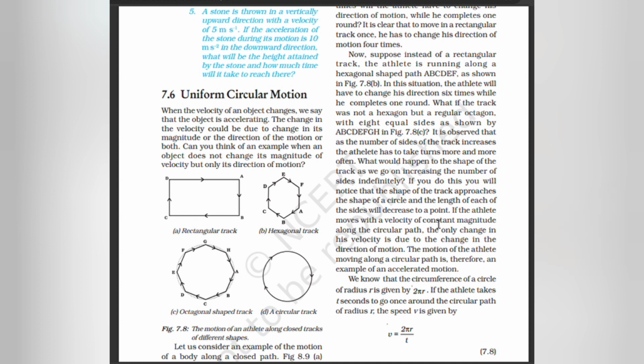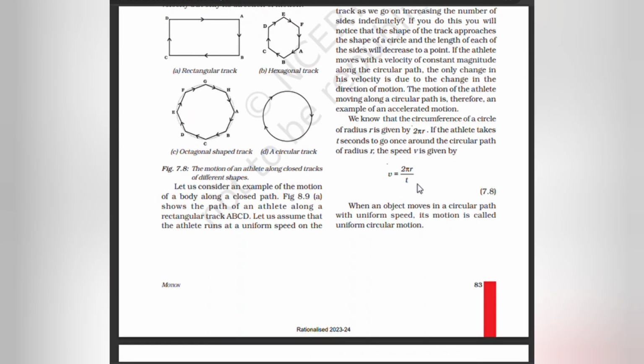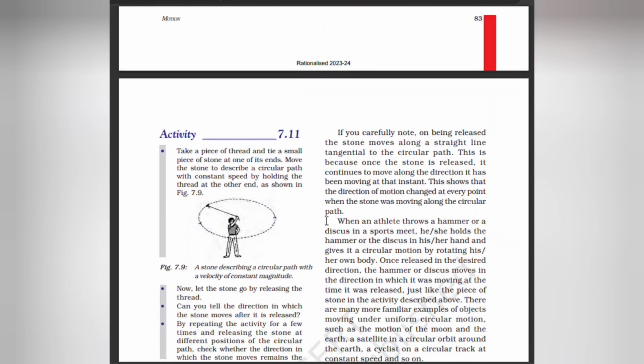The length of each of the sides will decrease to a point. The athlete moves with a velocity of constant magnitude along a circular path. The only change in velocity is due to a change in the direction of motion. Motion of the athlete moving along a circular path is therefore an example of accelerated motion. We know that the circumference of a circle of radius r is given by 2 pi r. The athlete takes t seconds to go once round the circular path of radius r. Speed is given as v is equal to 2 pi r by t. When an object moves in a circular path with uniform speed, the motion is called uniform circular motion.